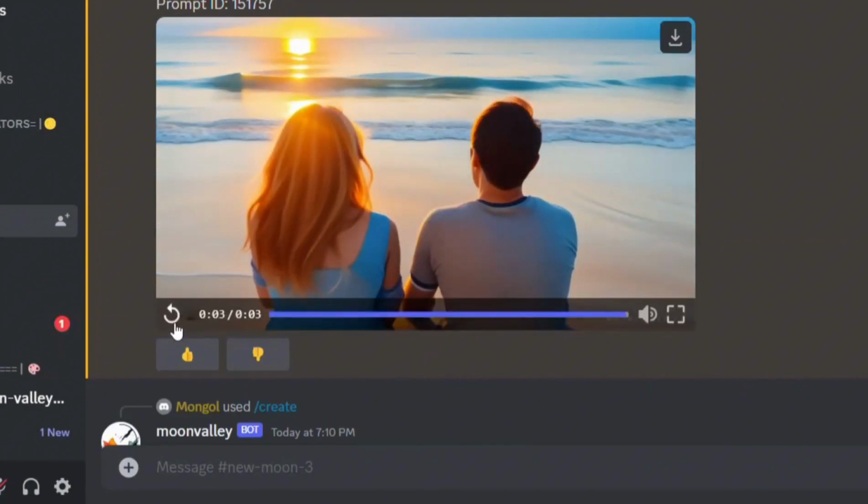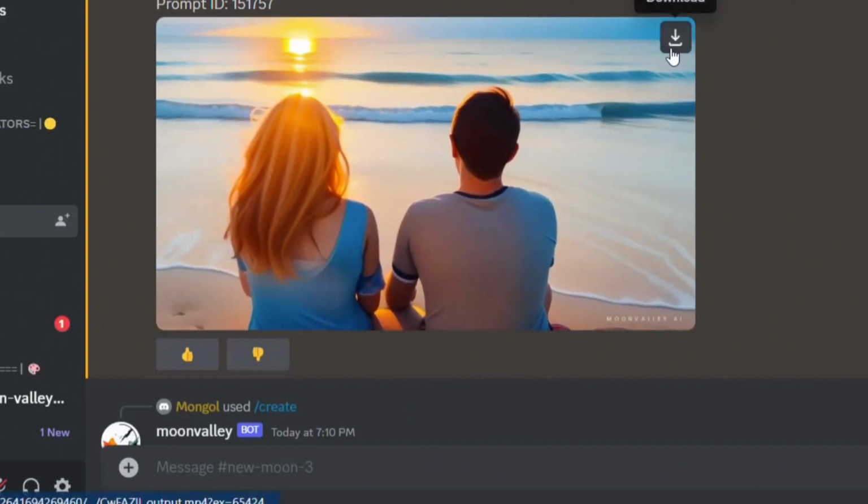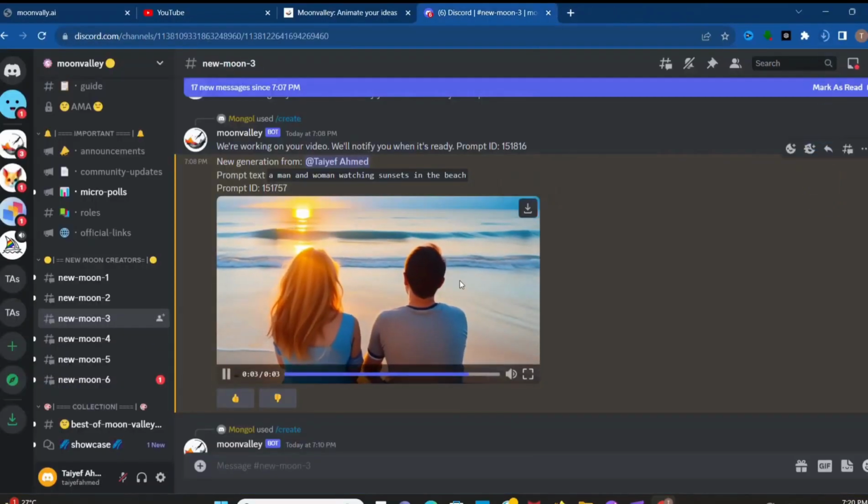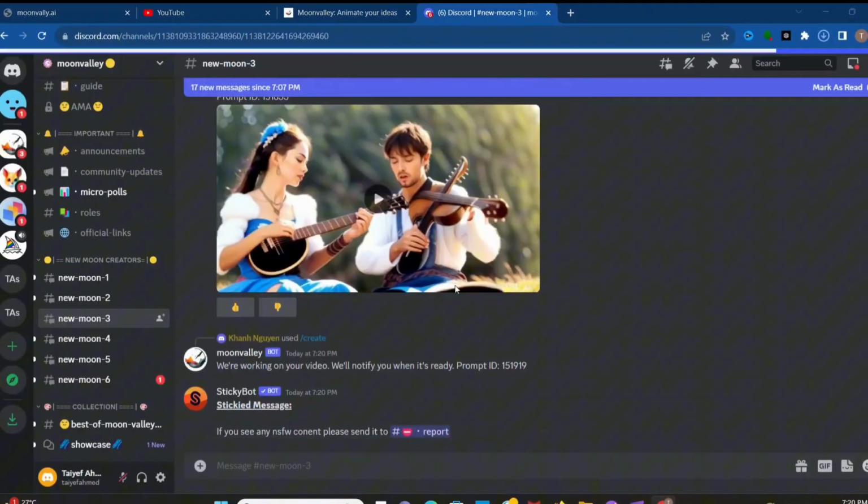Nowadays AI is going to the next level. You can easily download this video. It has a little watermark, which is not even seen. So this is the tool, Moonvalley.